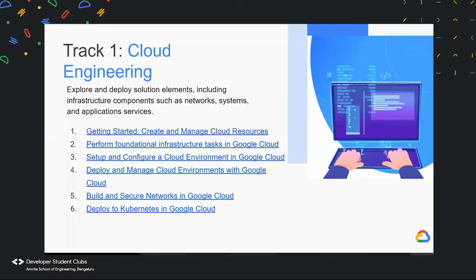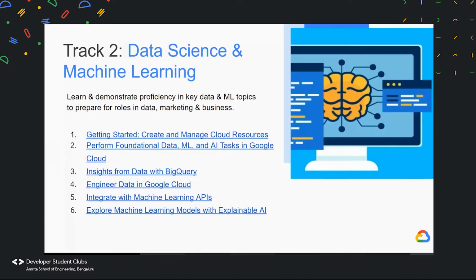Now let's have a look at the second track, which is data science and machine learning. By completing the quests in this track, you will learn and demonstrate proficiency in key topics related to big data and machine learning to prepare for roles such as data analyst, marketing analyst, business intelligence professional, and data engineer. This track also consists of 6 quests.